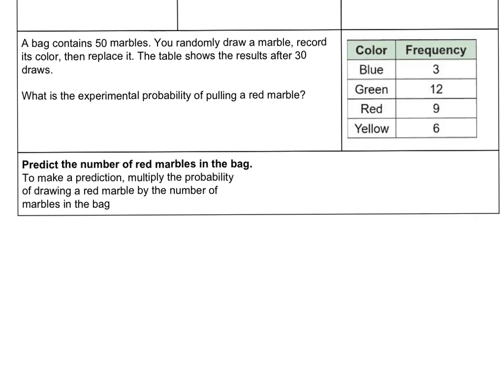Alright, this one. A bag contains 50 marbles. You randomly draw a marble, record the color, then put it back in the bag. The table shows the result after 30 draws. What is the experimental probability of pulling a red?